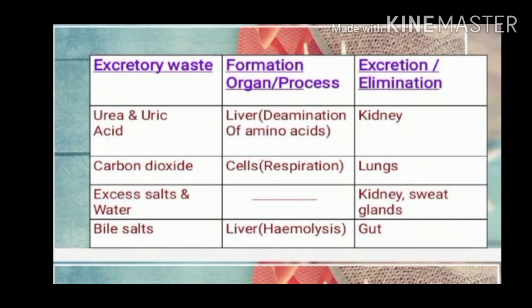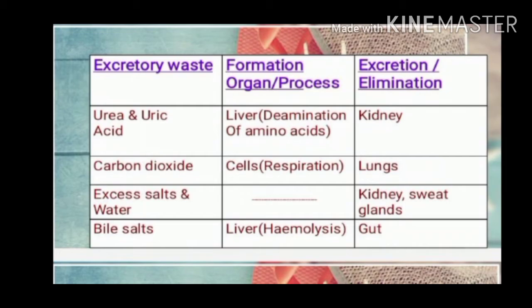This table represents various excretory wastes produced in our body, the organ where these wastes are formed, the process during which these are formed, and the organs which are involved in their elimination. So urea and uric acid, which are produced in the liver during the process of deamination of amino acids, are eliminated by the kidneys.